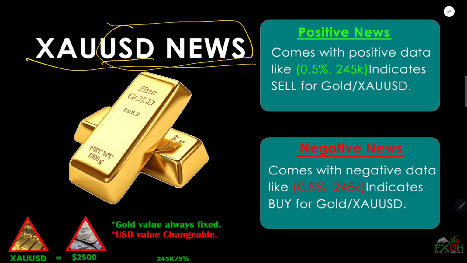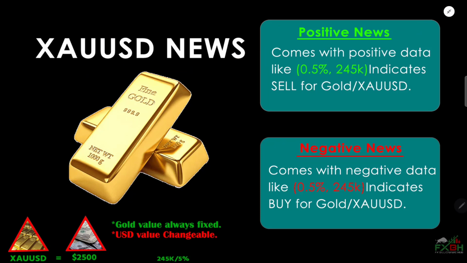Before we start you need to remember two things. Positive news data will come with positive value, like green 0.5%, green 245k.